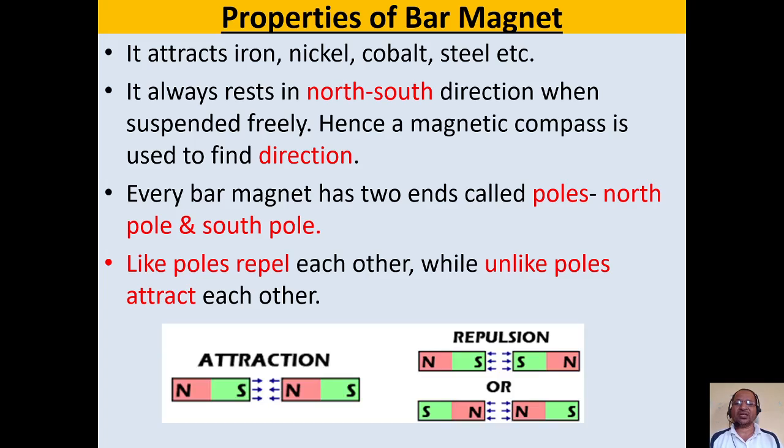If the south pole of one magnet and the north pole of another magnet are brought closer, then there will be attraction. But on the contrary, if two south poles or two north poles are brought closer, then there will be repulsion between these poles. Or we say that there exists a force of repulsion between two like poles, and a force of attraction between two unlike poles.